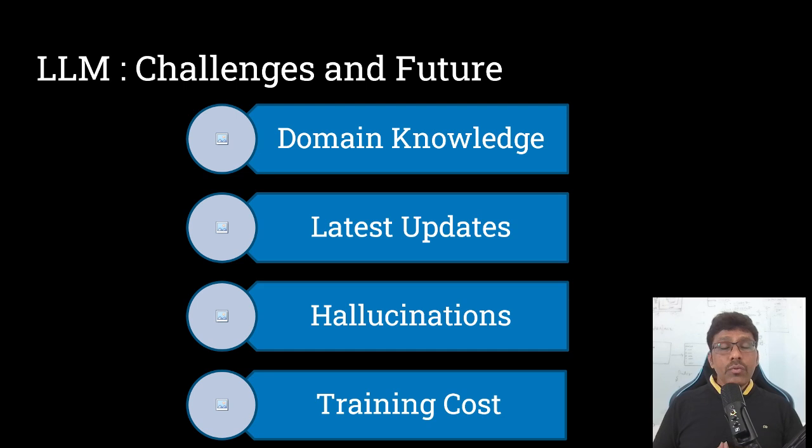For example, if you ask which country won the highest medals in the Paris Olympics in 2024, GPT-3 does not have an answer as GPT-3 is trained on knowledge before 2023.